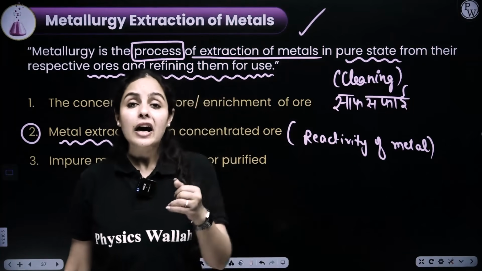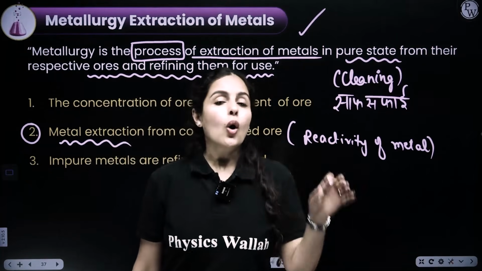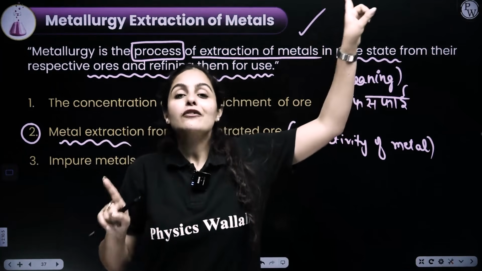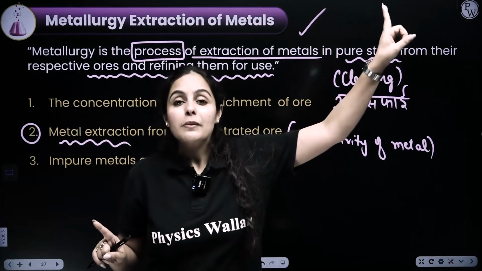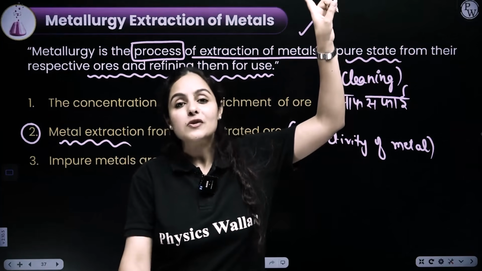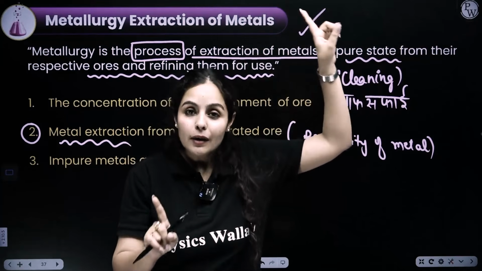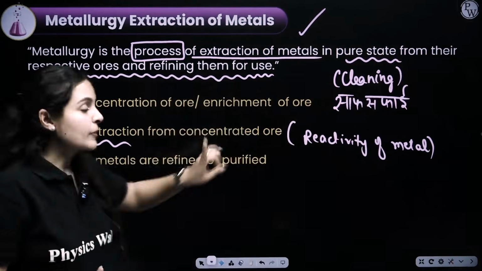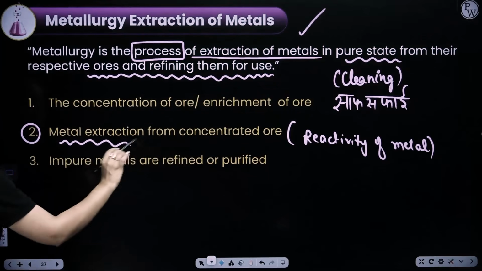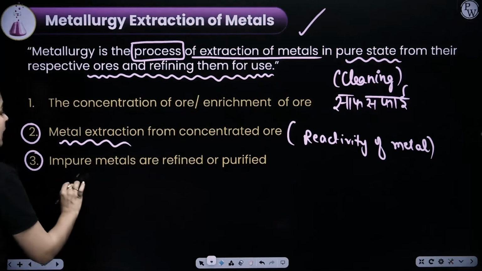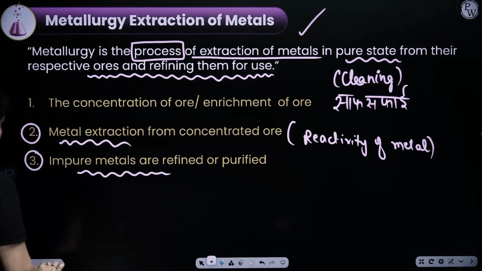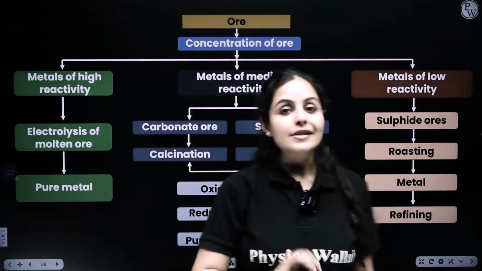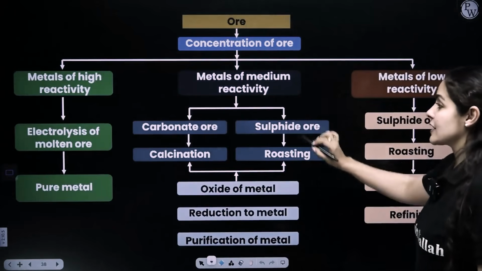For example, if I have to extract copper from its ore, or if I have to extract sodium from its ore, they both have different methods of extraction. Why? Because sodium is highly reactive, copper is very less reactive. So their methods of extraction are also different. Clear? Now, once metals are extracted, you have to refine them by a method called electrolytic refining. That's your last step. So let's start with highly reactive metals.